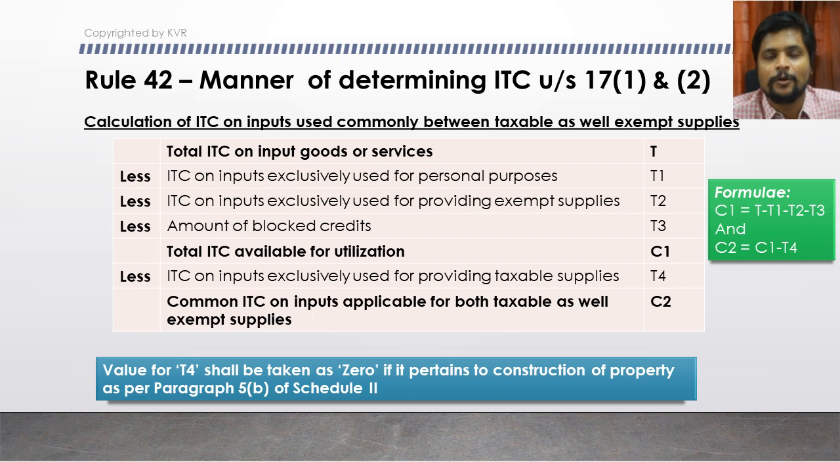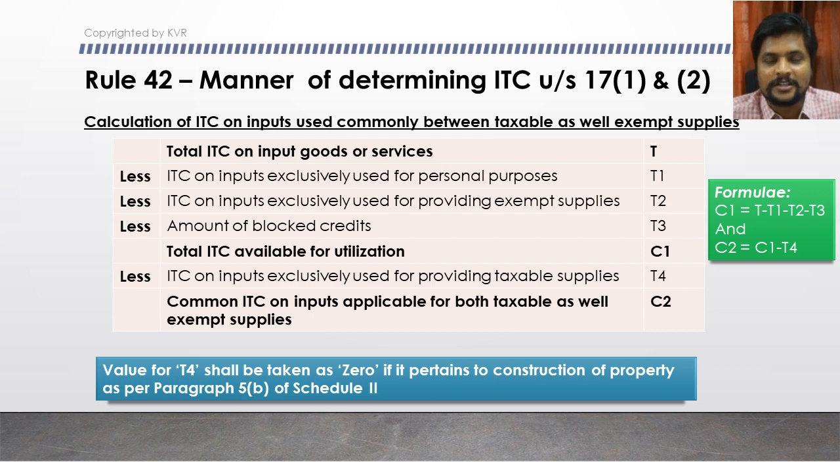to some extent, say 50% of the construction on the property is over. In order for you to construct the 50%, you would have availed certain inputs. For example, you would have purchased cement, you would have purchased bricks, you would have availed input services of a contractor, you would have availed input services of an engineer. So all these will form part of inputs.